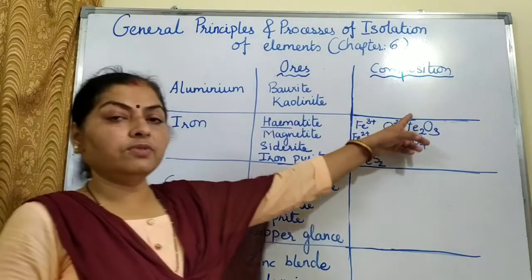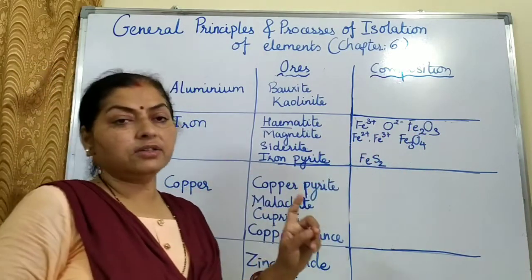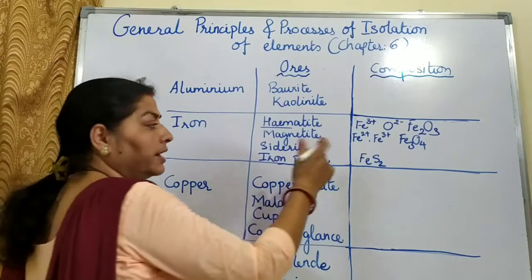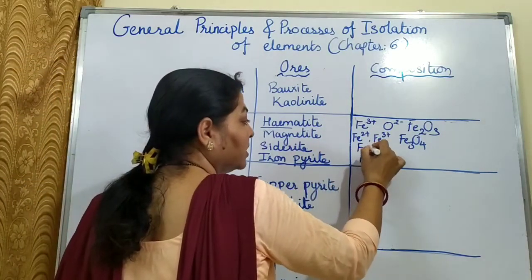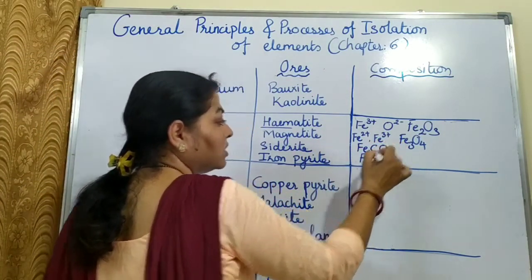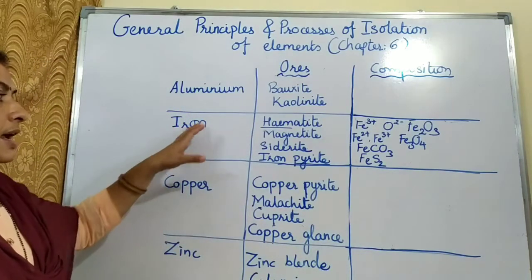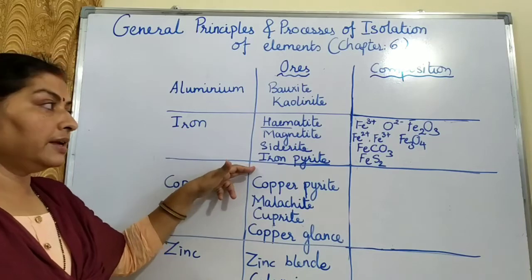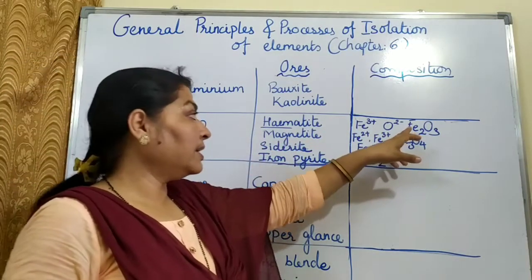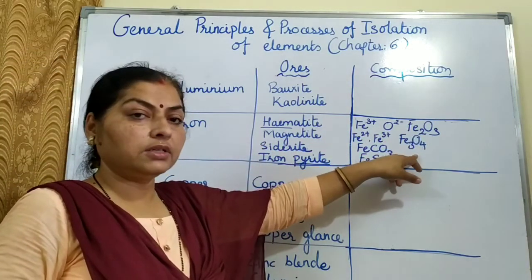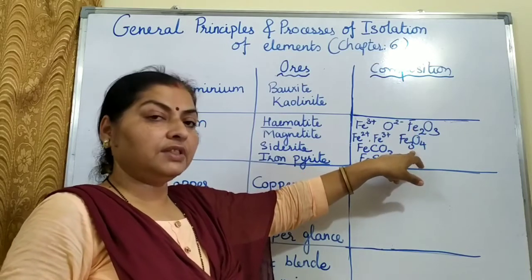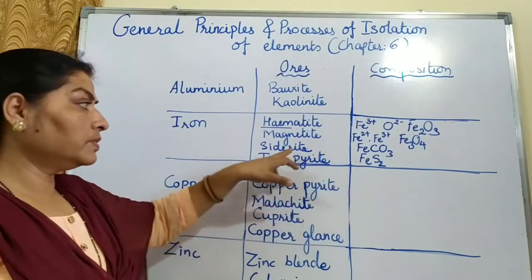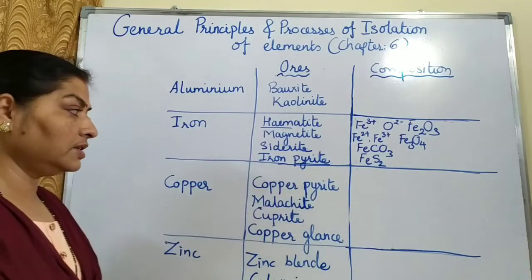Now oxide is over, sulfide is also over. What remains is carbonate. So siderite is a carbonate ore, so it will be FeCO3. So iron has mainly 4 ores: hematite, magnetite, siderite and iron pyrite, out of which hematite and magnetite are oxide ores. This is Fe2O3, this is Fe3O4, and iron pyrite is FeS2, siderite will be carbonate ore, FeCO3.